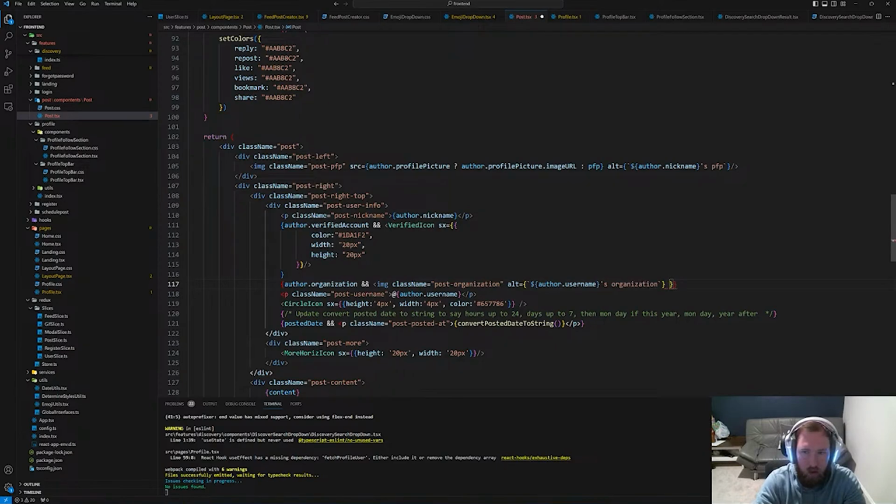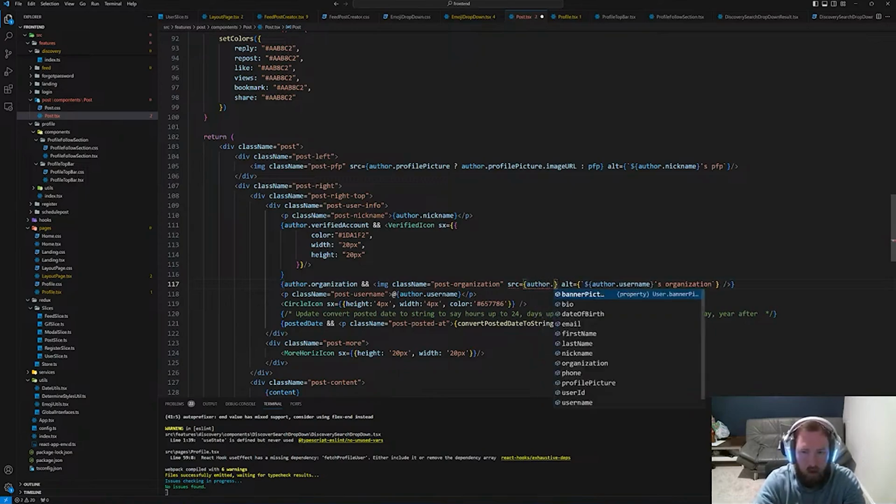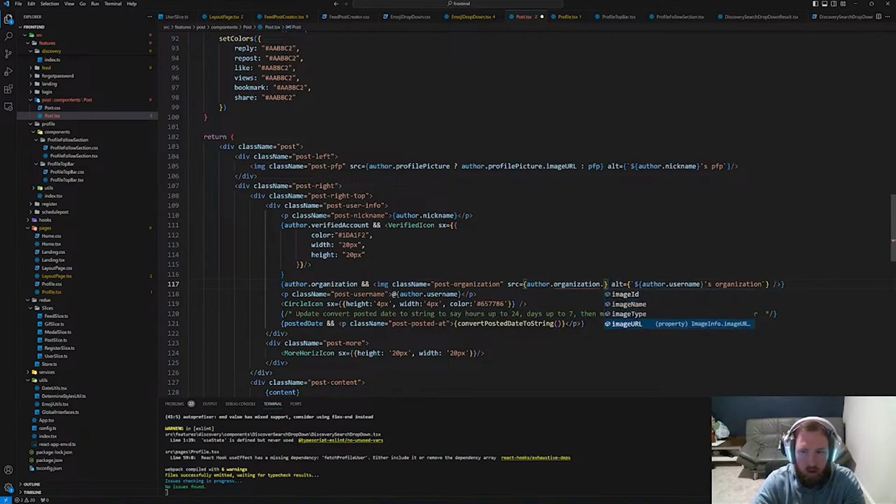And let's go ahead, I think we have an extra one of these, do that. Okay, and then now we need the source, so our src will be equal to author dot organization, question mark, and actually no, organization does exist, so we just go ahead and say URL.